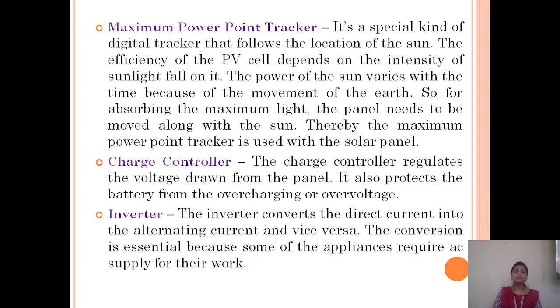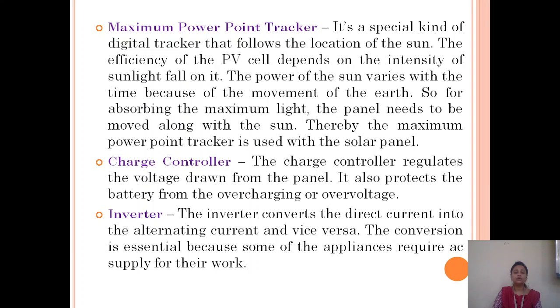The power of the sun varies with time because of the movement of the earth. So for absorbing maximum light, the panel needs to be moved along with the sun. Thereby, the maximum power tracker is used with the solar panel to track the maximum sunlight or photon energy coming from the sun.